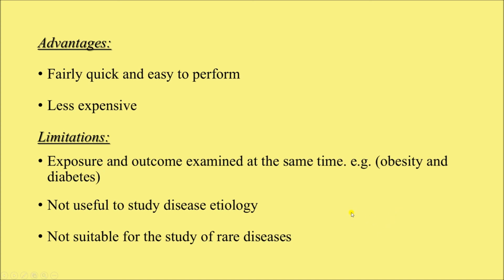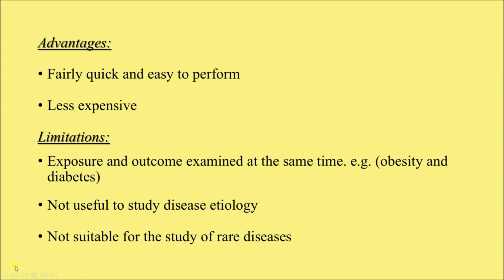But in a cross-sectional survey, since we are looking at the population only once, and we find that the exposure has already occurred and the disease has already developed, we cannot know for sure which one occurred first. Whether the exposure occurred first then the disease developed, or the disease developed first then the exposure occurred, this cannot be ascertained, and that is why these cross-sectional surveys are not useful to study disease etiology or causation of disease.